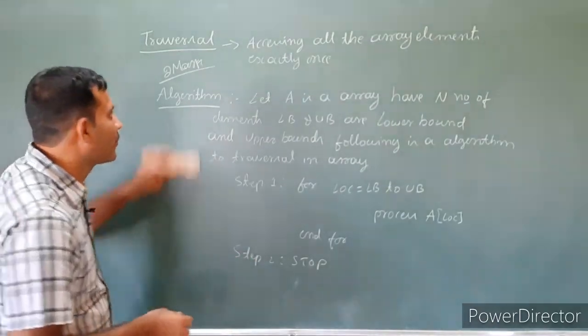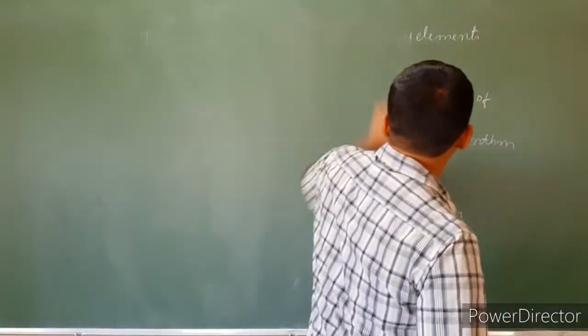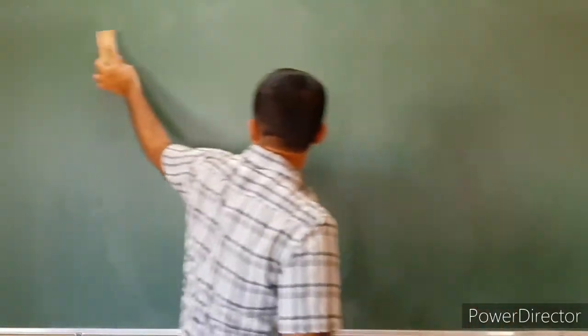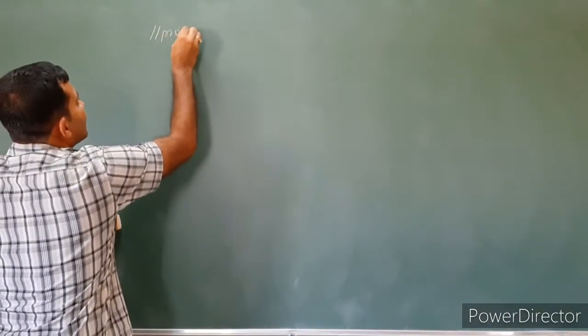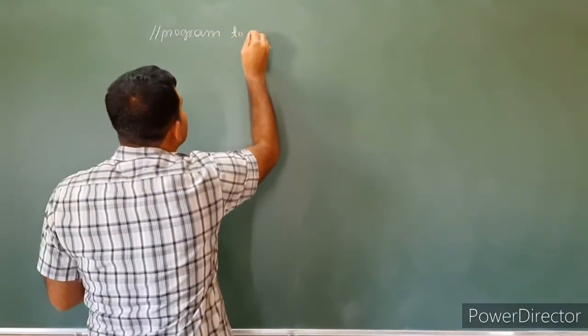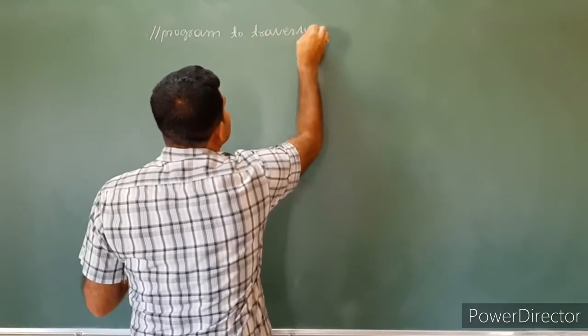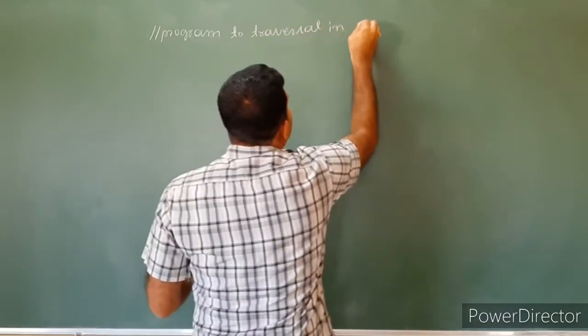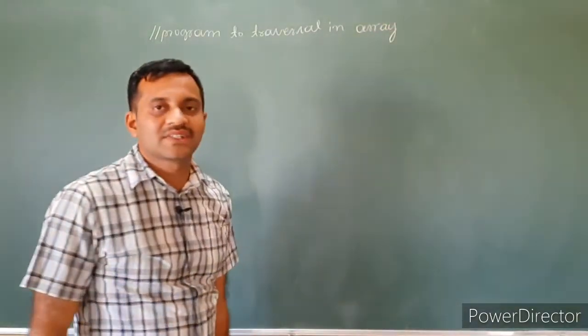Let's write a program to traverse an array.